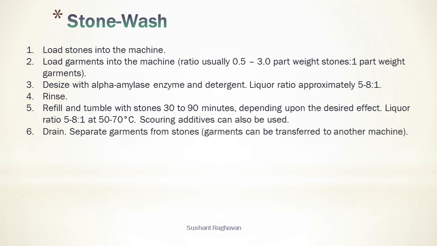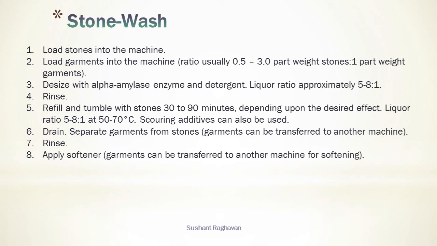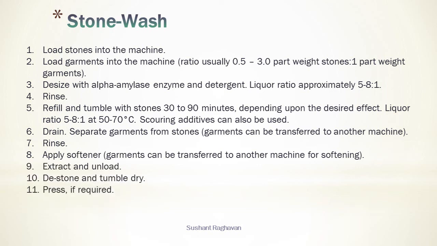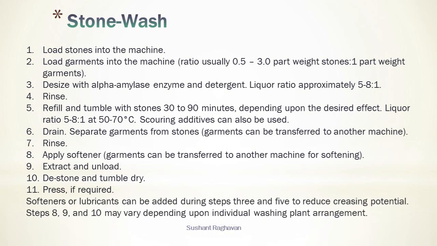Drain. Separate garments from stones. Garment can be transferred into another machine. Rinse. Apply softener. Garments can be transferred to another machine for softening. Extract and unload. De-stone and tumble dry. Press if required. Softeners or lubricant can be added during steps 3 and 5 to reduce creasing potential. Steps 8, 9 and 10 may vary depending upon individual washing plant arrangement.